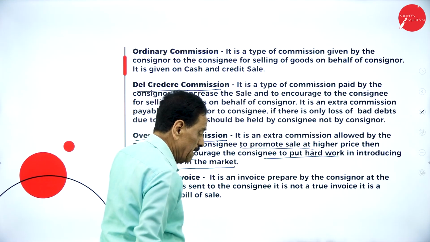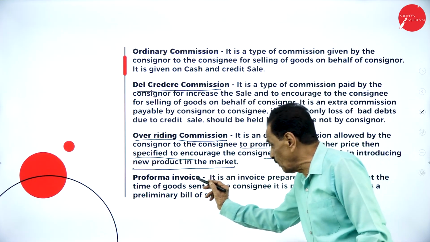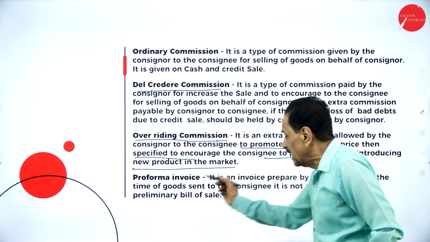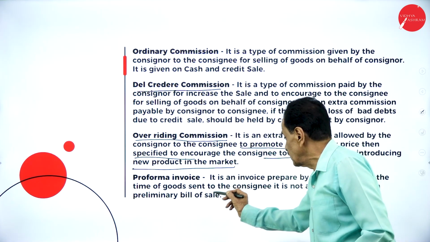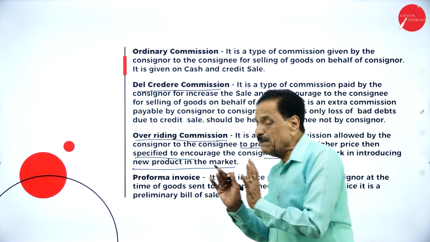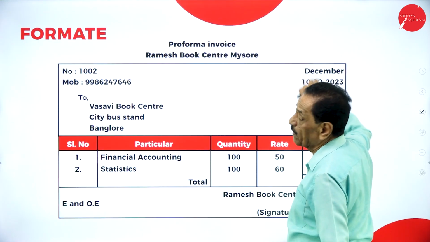Then come back to a new word called pro forma invoice. Proforma invoice. It is an invoice prepared by the consignor at the time of goods sent to the consignee. It is not a true invoice. It is a preliminary bill of sale. So this is a format.